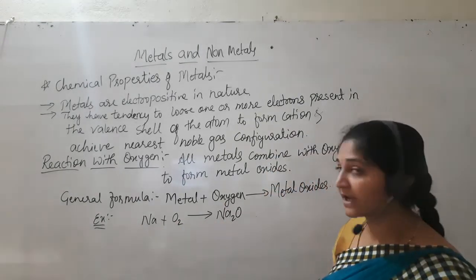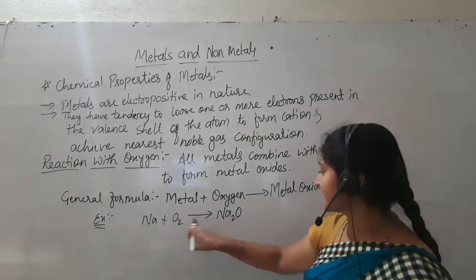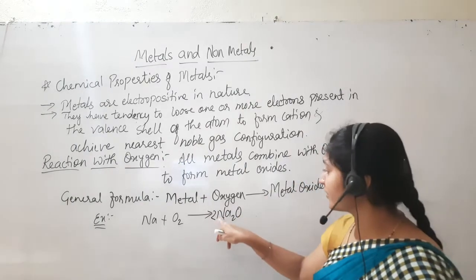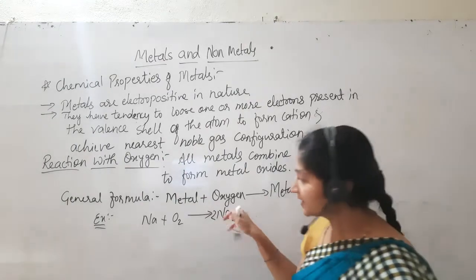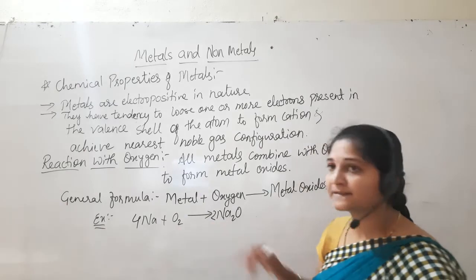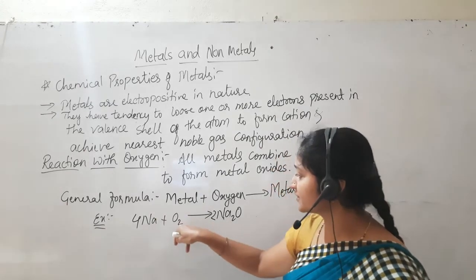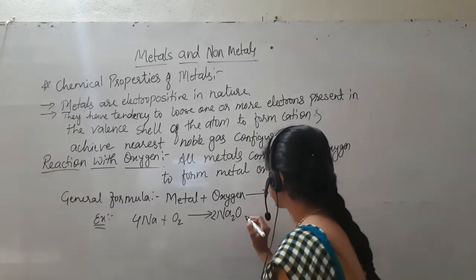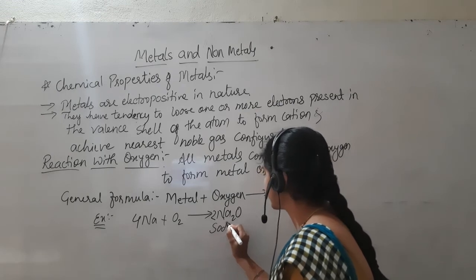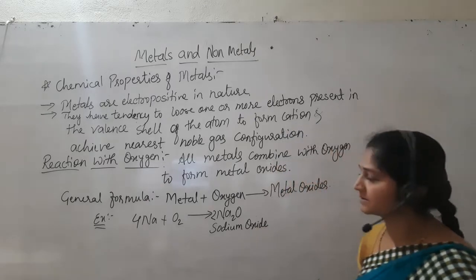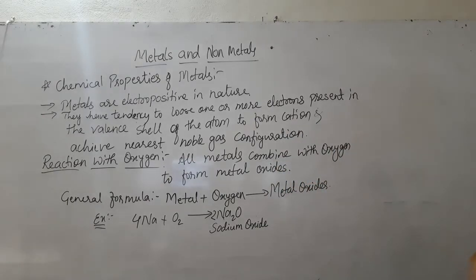So to balance, what we have to do here? O2, 2 are there, so here I should make it 2, then I am going to write 2 here. But now sodium becomes 4, right? So I have to write 4 sodium. Now this equation is balanced. When sodium reacts with oxygen, it forms its oxide. So here I write sodium oxide: sodium plus oxygen forms sodium oxide.